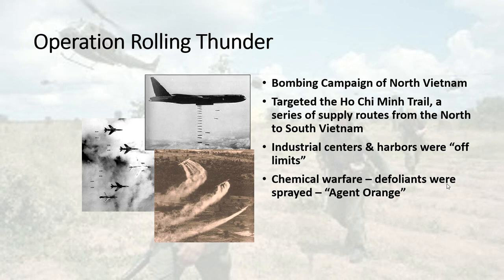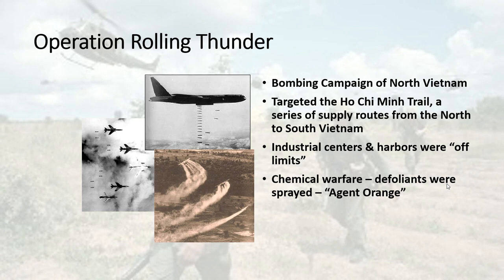But it was such a weird war. There were rules. They couldn't drop bombs on the ships bringing weapons into North Vietnam or the dock where they were unloaded, but they could drop bombs on the rail lines as they left. They couldn't do this or they could do that. There were all sorts of rules of engagement. And it's going to lead to a lot of things in the war that now we kind of look back at, but back then it made a lot of sense.